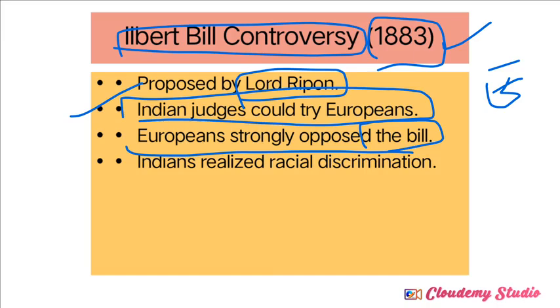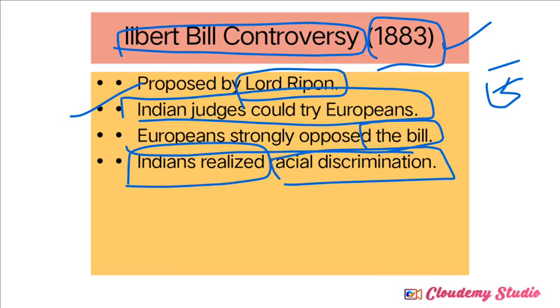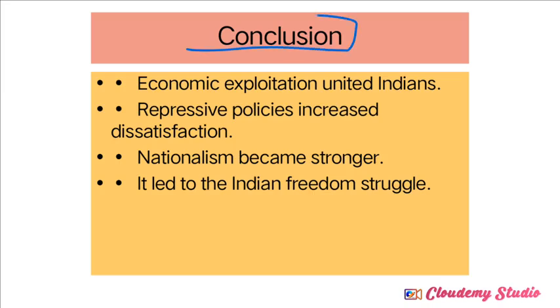At that time, the Indians got one benefit. When the Europeans did not agree to provide equality, Indians realized the discrimination, the racial discrimination. Racial discrimination means Britishers thought they were supreme and Indians were inferior to the Britishers. So this racial discrimination concept was totally understood by the Indians, and it became one of the important factors in the growth of nationalism.